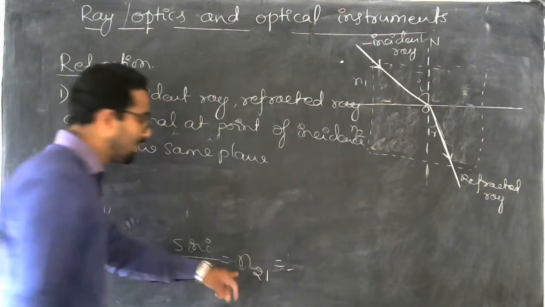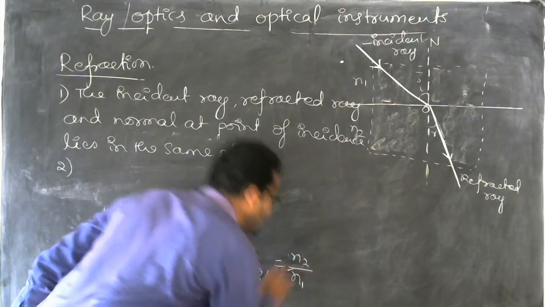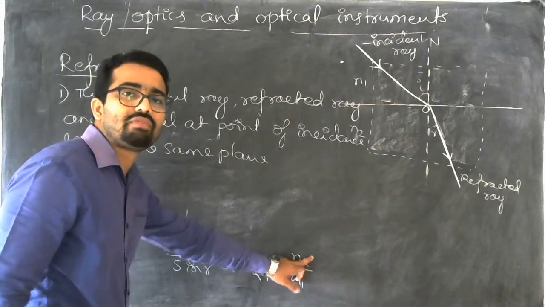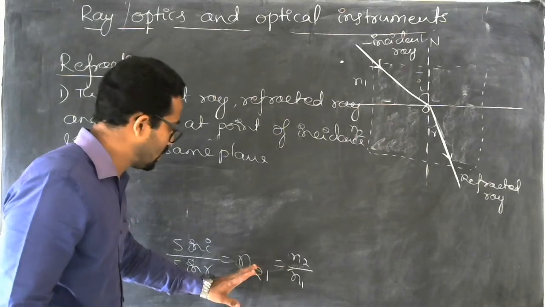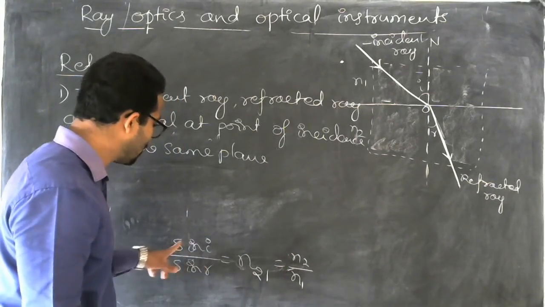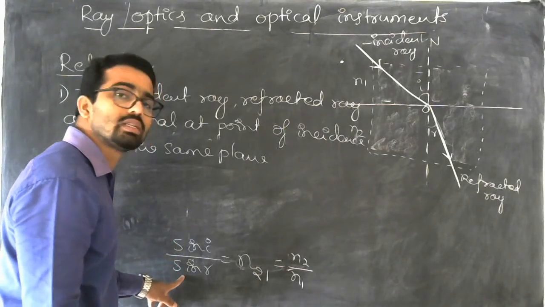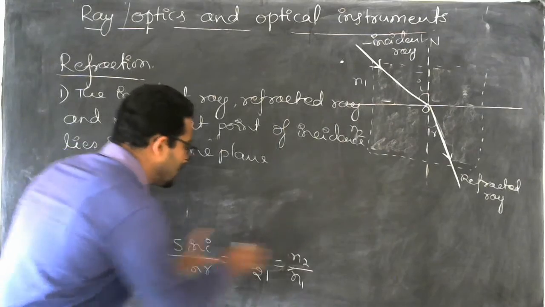This n21 can also be written as n2 divided by n1. Simplification of n2 by n1 is n21. Or in other words, n21 can be split as n2 by n1, which is also equal to sin i divided by sin r.